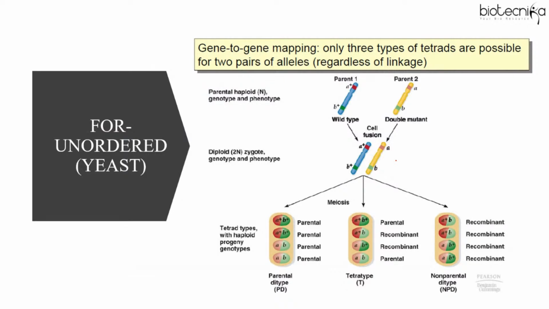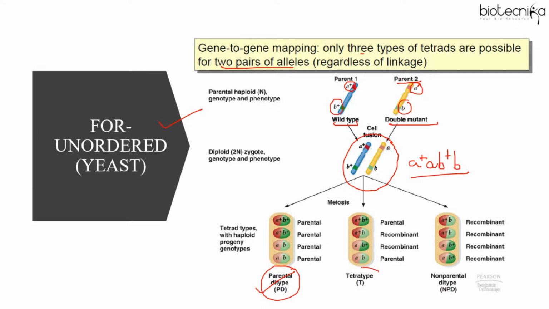To understand the unordered tetrad, we considered two pairs of alleles. So here you can see one parent is wild type, having the wild type alleles for both the A and B genes. But parent 2 is a double mutant, having mutant alleles for the A and B genes. So if these two are crossed, the progeny will be double heterozygous, right? And again here, depending upon whether crossing over is occurring or not, three types of tetrads can be formed. One is parental ditype, another is tetratype, and third is non-parental ditype.